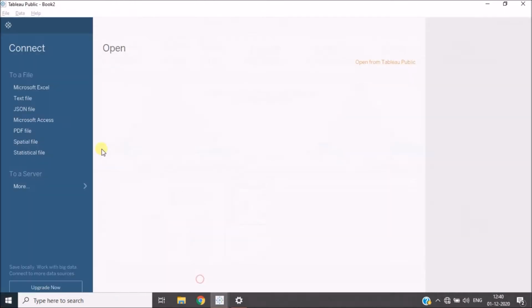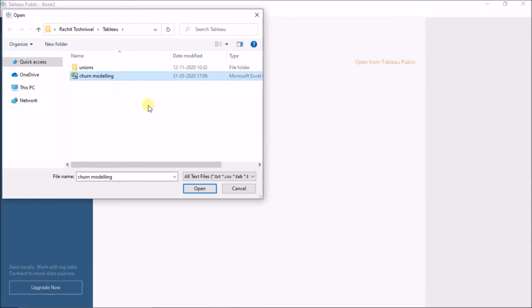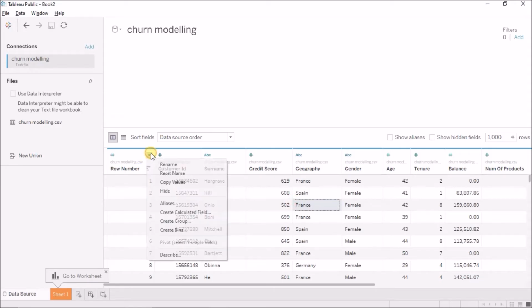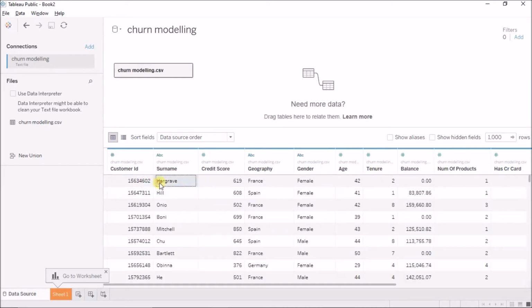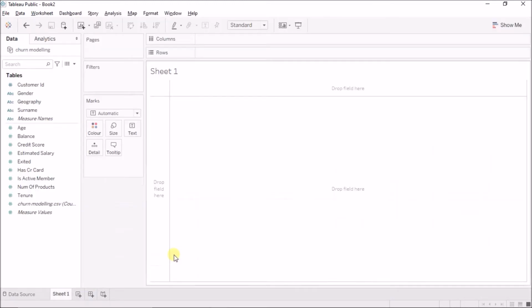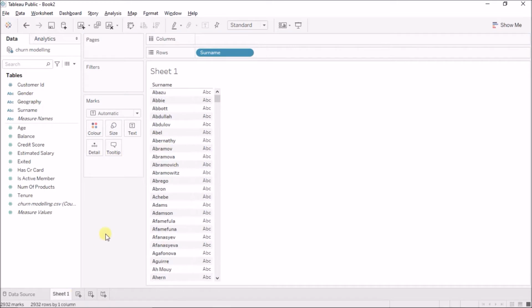First of all, I will connect to the data source, and that is my churn modeling CSV file. I'll open this. First of all, I'll just remove this row number because this is not a useful quantity. And now you see, surnames are prone to be repetitive. For example, we have already seen that we have 10,000 records in the data, but if I only check with surname, how many records do I have? I see only 2932 rows. So I have multiple customers for each surname.